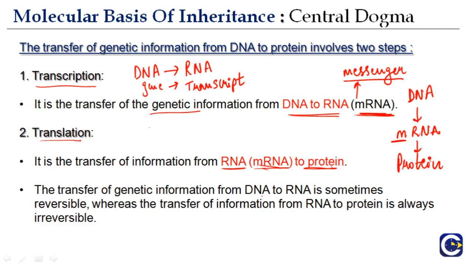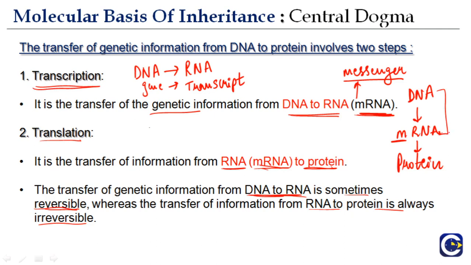The transfer of genetic information from DNA to RNA is sometimes reversible, whereas the transfer of information from RNA to protein is always irreversible. Okay, so the transfer of genetic information from DNA to RNA, this process is called transcription, is sometimes reversible.